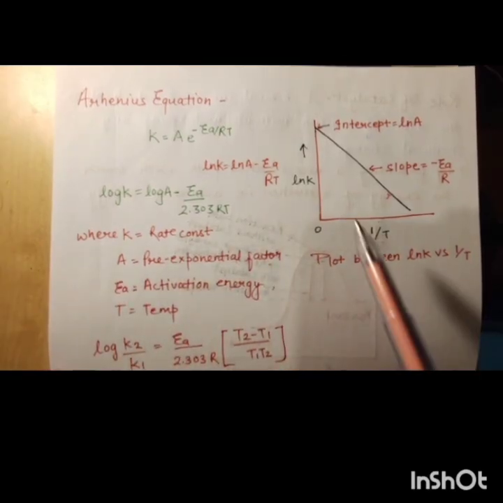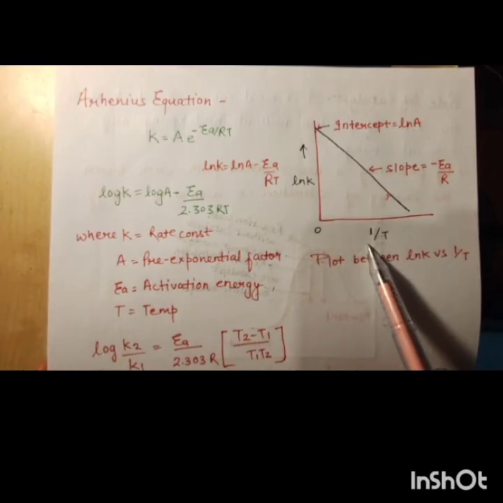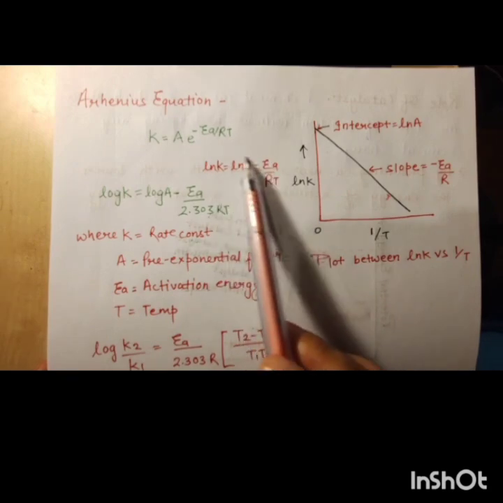So if we plot a graph between ln K versus 1 by T, you take this equation.